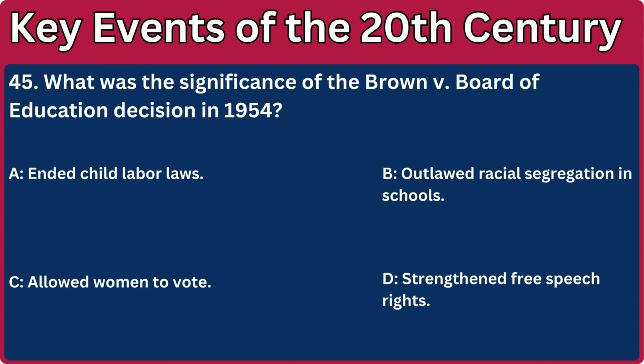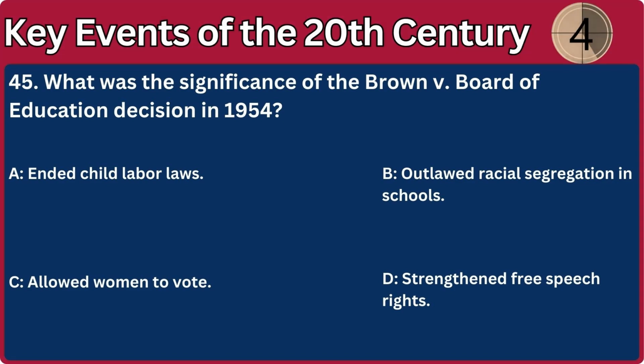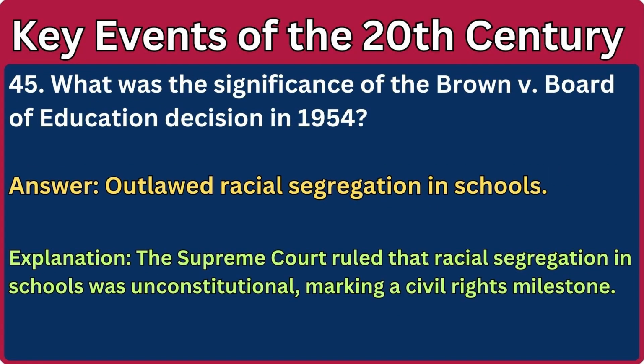A. Ended child labor laws. B. Outlawed racial segregation in schools. C. Allowed women to vote. D. Strengthened free speech rights. Supreme Court ruled that racial segregation in schools was unconstitutional, marking a civil rights milestone.